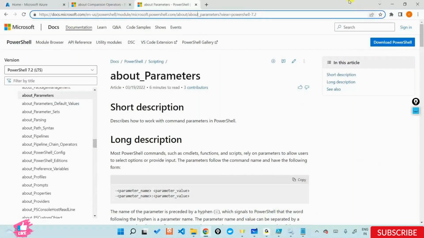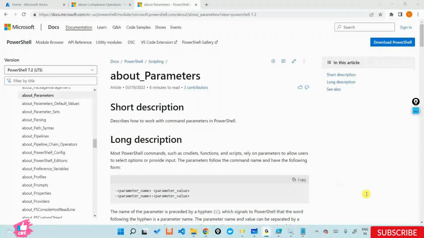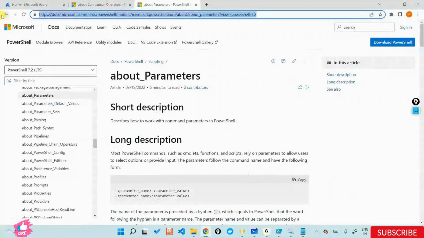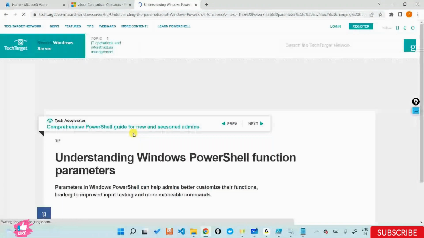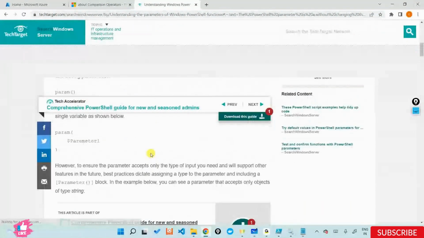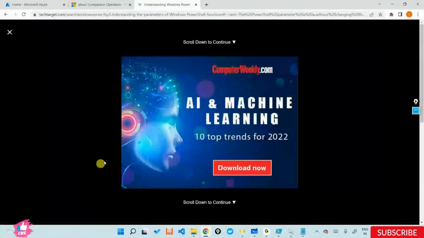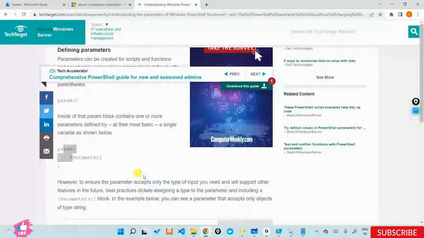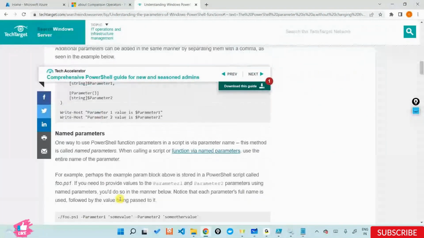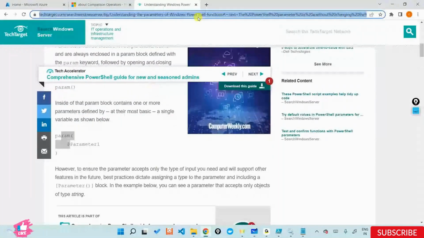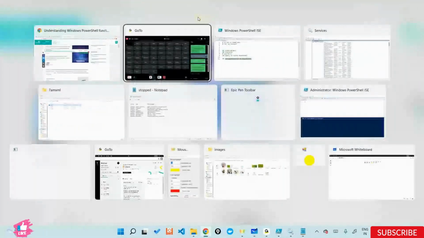I forgot to copy the link. Or if you just do a Google search, you also get multiple examples. Understanding Windows PowerShell parameter function. What do you mean by a parameter function? This is precisely what I want you all to read. That's the Microsoft documentation, but this is precisely what I want you all to read. So just take this out and please send it out to the class online.